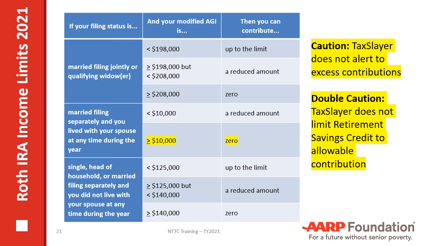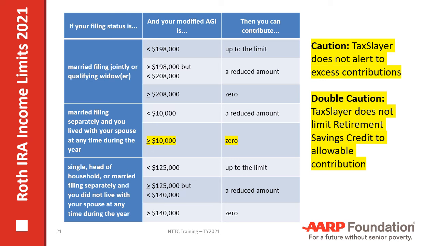Here's a chart for Roth IRA income limits for 2021, as far as what a taxpayer can contribute to a Roth IRA. And we need to note a couple of things here. One is the married filing separate filing status. Notice that if somebody is married filing separate, and they lived with their spouse at any time during the year, and their adjusted gross income was greater than or equal to $10,000, which of course is not a lot of money, they can contribute absolutely nothing to a Roth IRA.